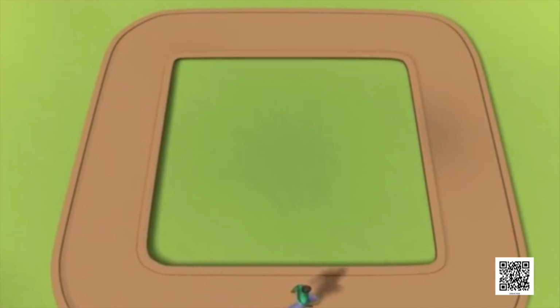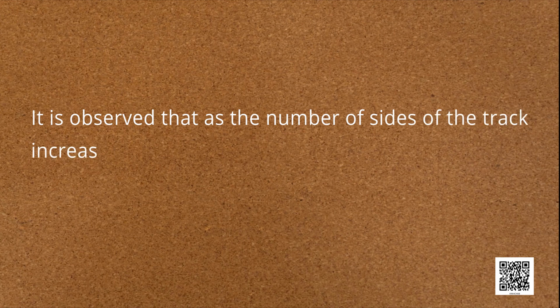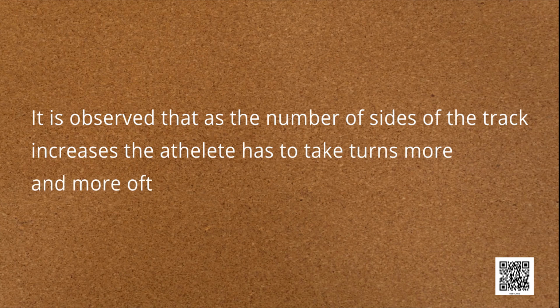Now suppose instead of a rectangular track, the athlete is running along a hexagonal shaped path ABCDEF. In this situation, the athlete will have to change his direction 6 times while he completes one round. It is observed that as the number of sides of the track increases, the athlete has to take turns more and more often.